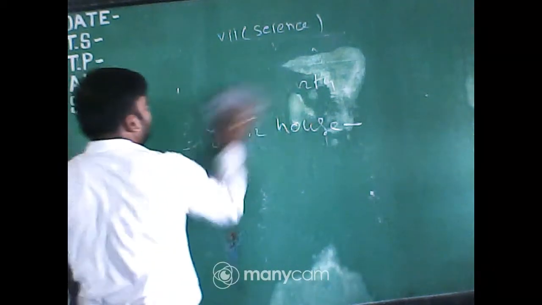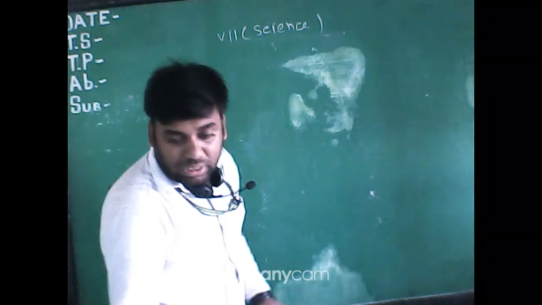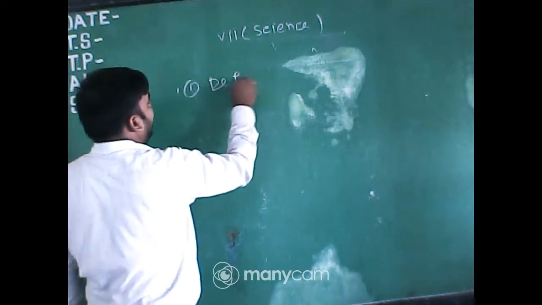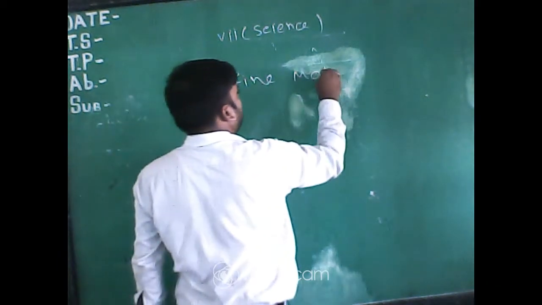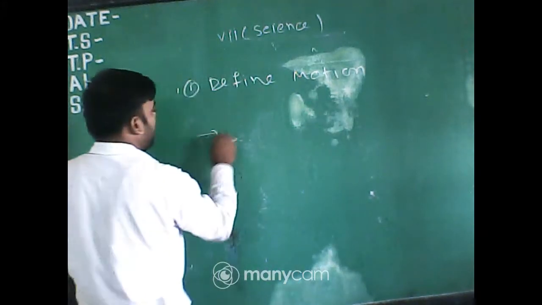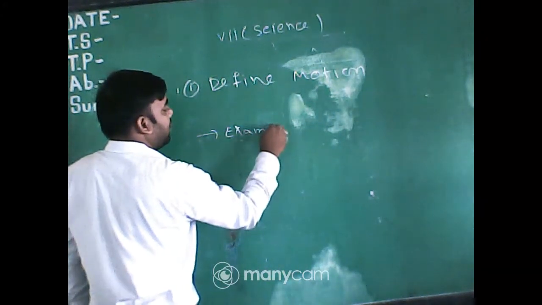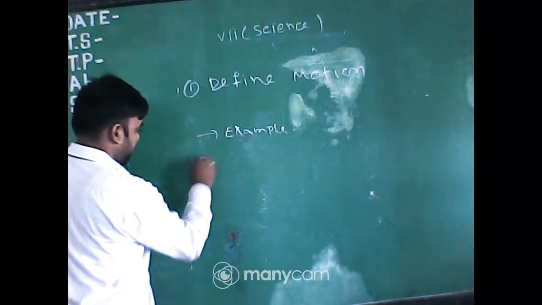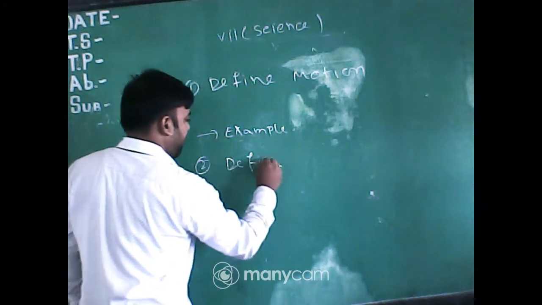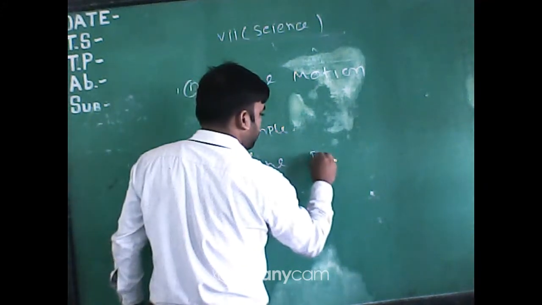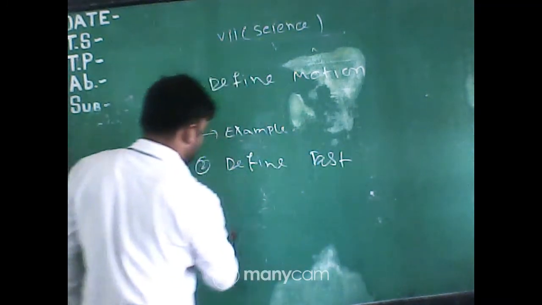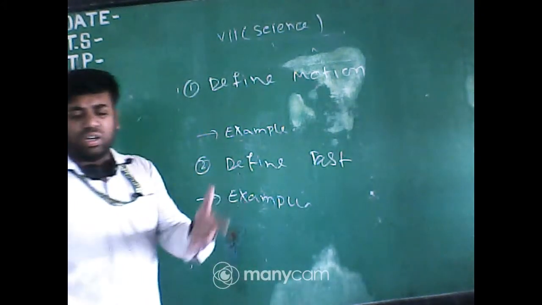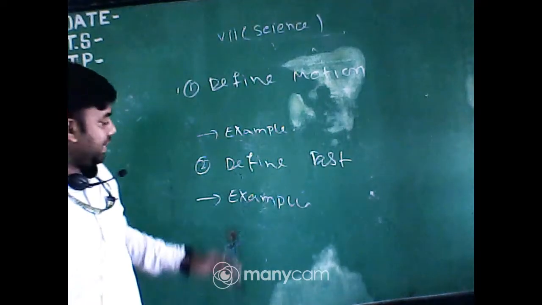In your copy, students, on the first page, write down the heading, then define. Number 1, define motion, with an example, like a moving train. Next question, define rest with an example. You can say that our house, its position is in rest.